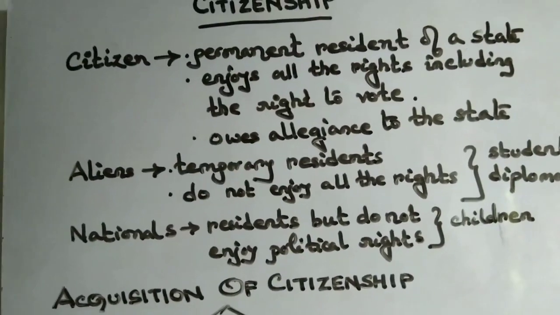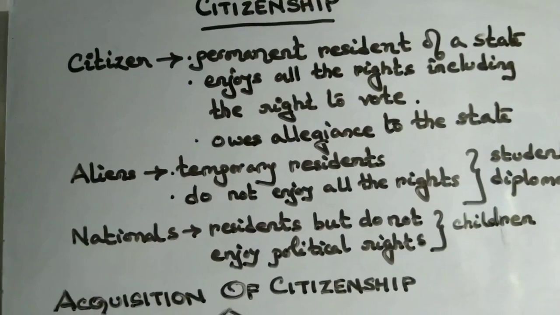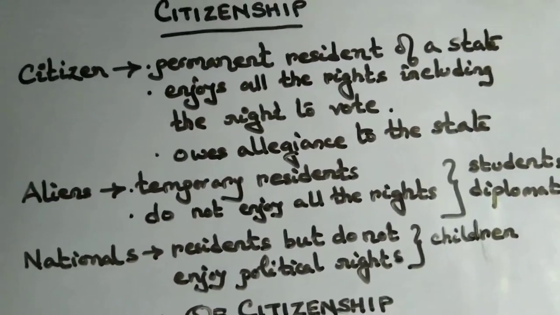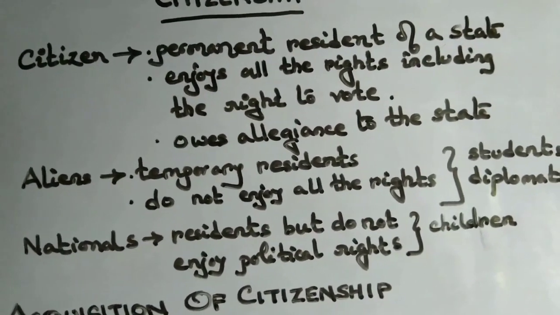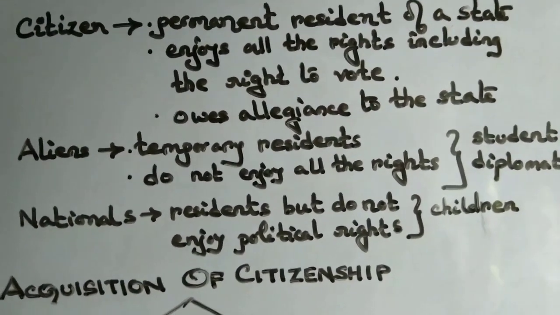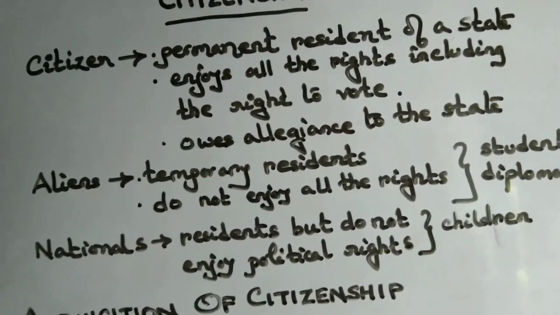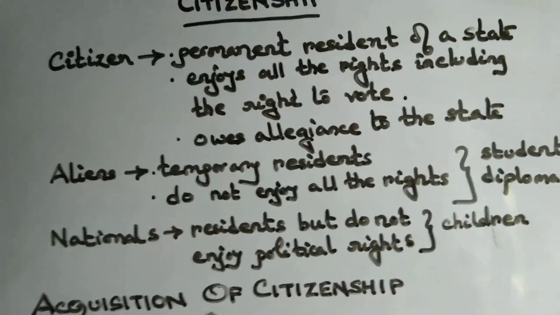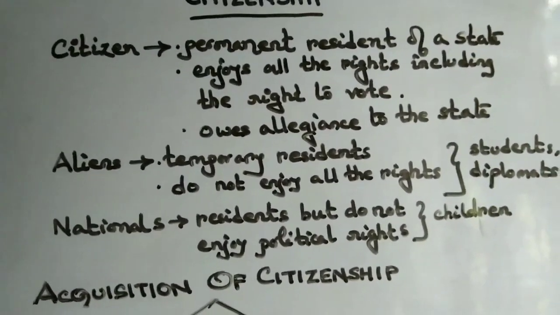So in a state we find citizens, who are permanently residing in the state, enjoy all the rights including the political rights, and have their allegiance to that state. There are aliens, who are temporarily residing in the state and do not enjoy all the rights, especially the political rights. Again, we have the nationals, who are residents who do not enjoy political rights or have not yet attained the age of enjoying political rights, like the children or the adolescents. So in a state, these three groups of people generally reside.